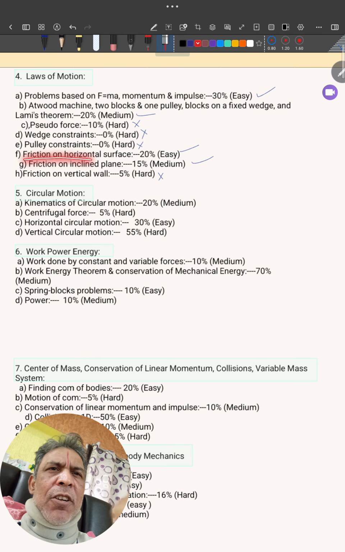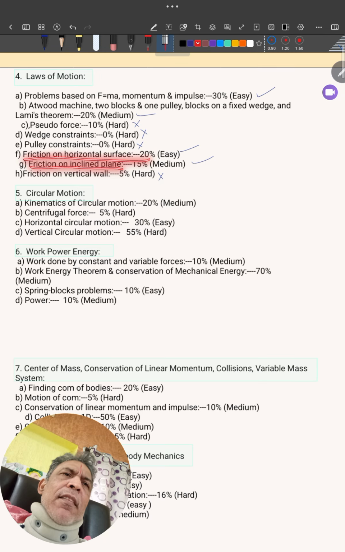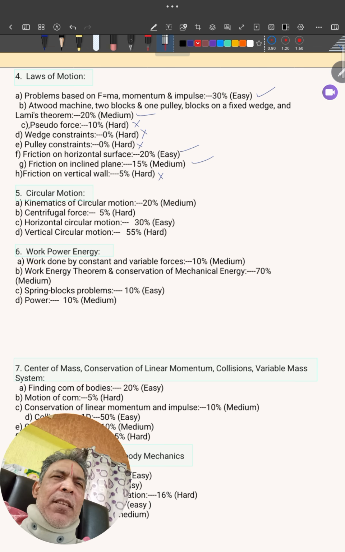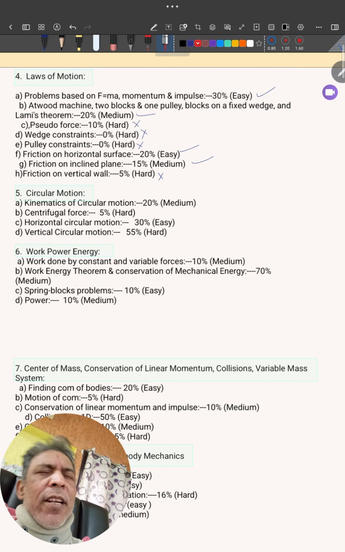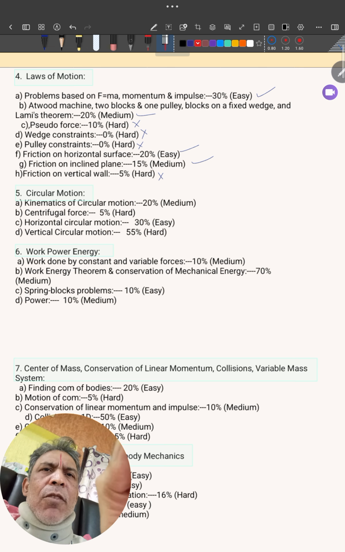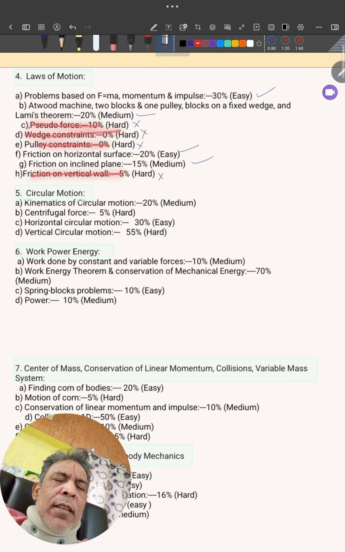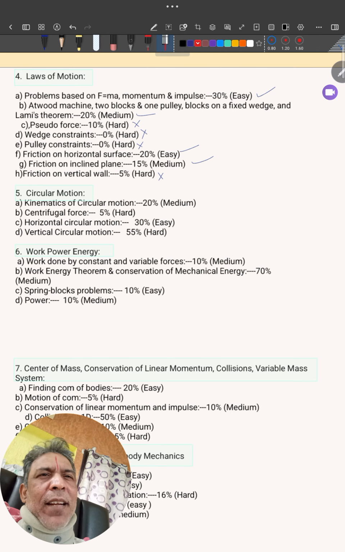Then friction on horizontal surface, friction on inclined plane. Prepare these very easily and you can manage this chapter, and the exam will come based on that only. You are going to avoid the other things, they are not important. This is the way you should plan.